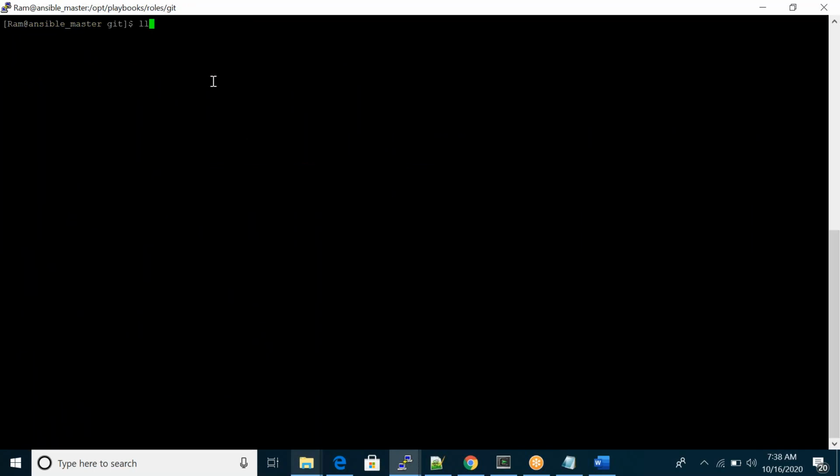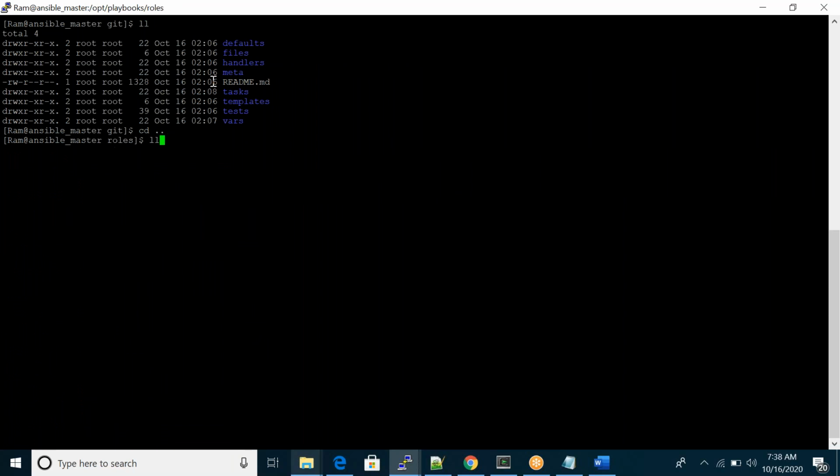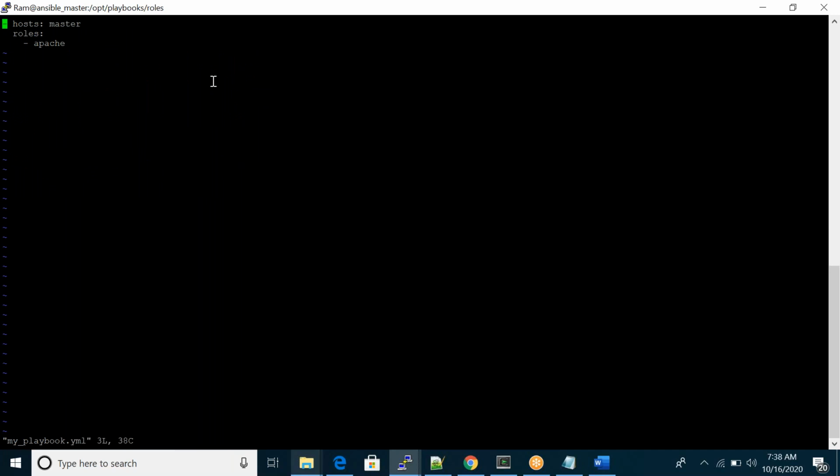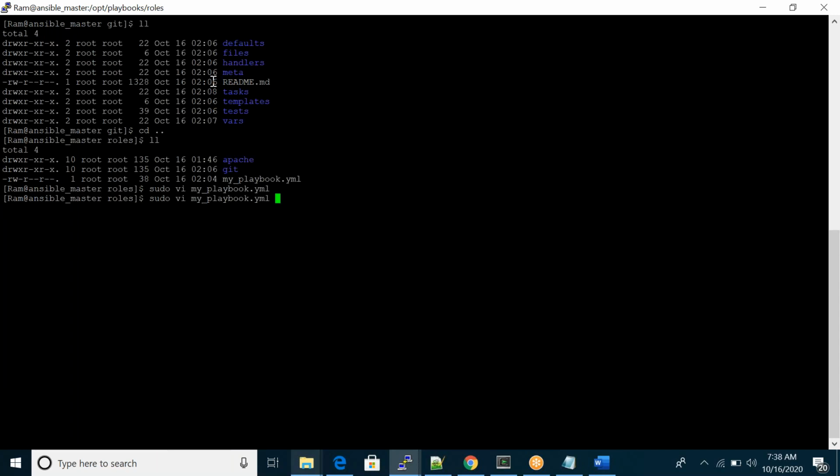So then, done. Right. Done here. Go to your main playbook. Sudo vi. So roles, simple. Here I have one more role, git. Just mention git, that's it. Automatically it will load. So that's it, git. Now I just execute the playbook.